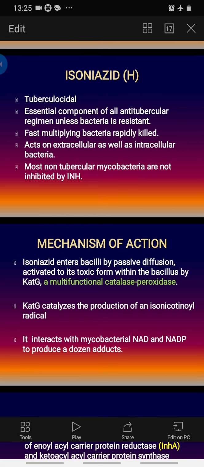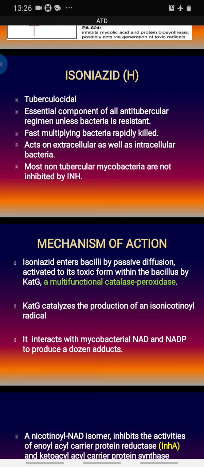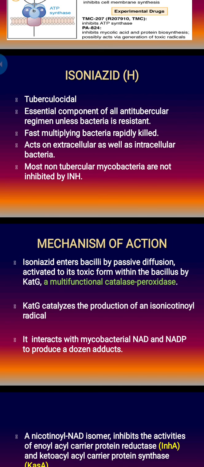Isoniazid is a tuberculocidal drug, and it is an essential component of all antitubercular regimens unless the bacteria are resistant. Isoniazid, in short written as H, is isonicotinic acid hydrazide, the full form of INH. Fast multiplying bacteria are rapidly killed, and it acts on extracellular and intracellular bacteria. Most non-tubercular mycobacteria are not inhibited. If you remember the microbiology, there are multiple non-tubercular mycobacteria, but isoniazid acts exclusively on Mycobacterium tuberculosis.